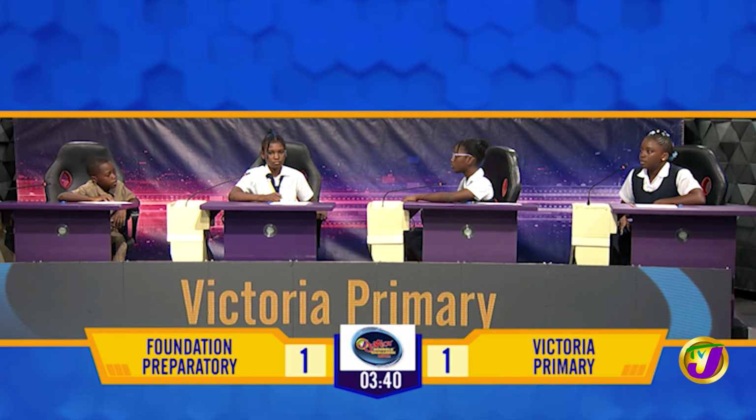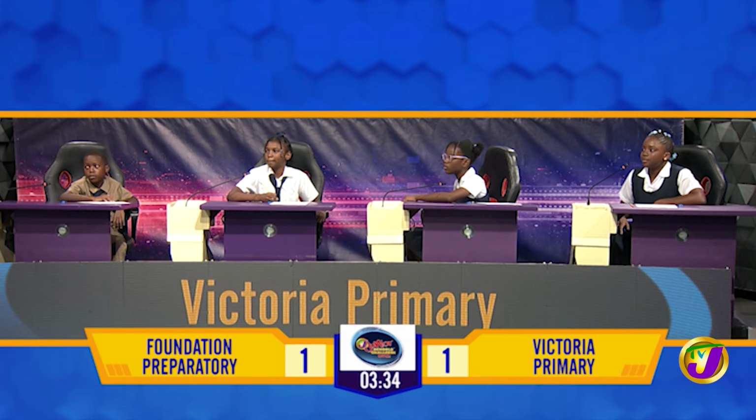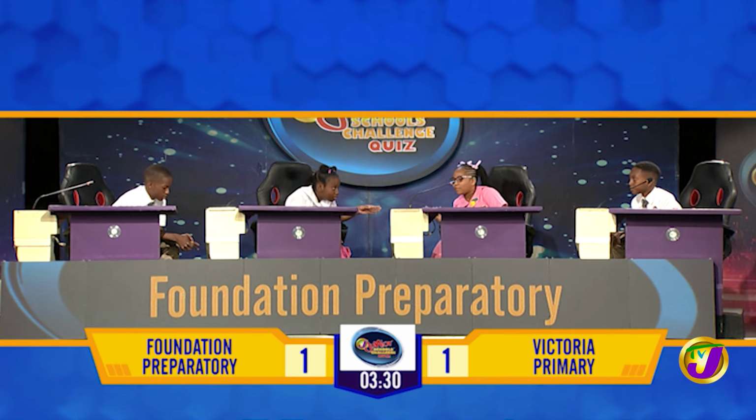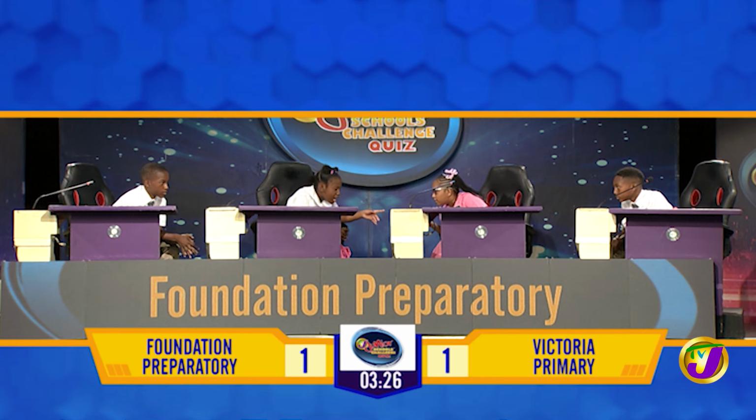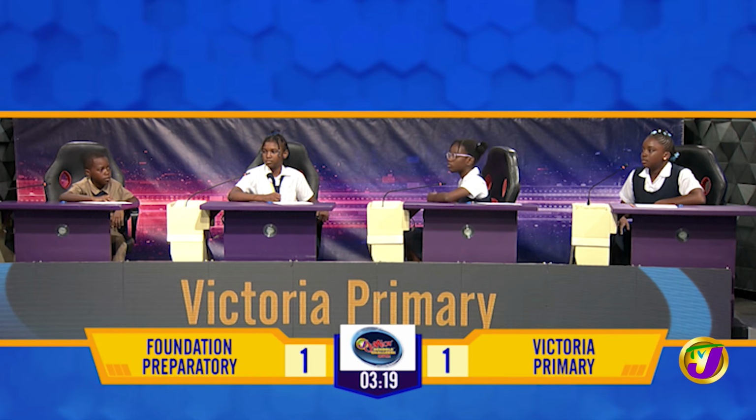Science for Victoria. Which human blood type is known as the universal donor? Type O. That's incomplete. It's O negative. Foundation. Which human blood type is known as the universal recipient? AB positive. That's correct.